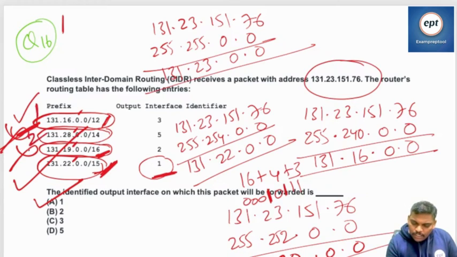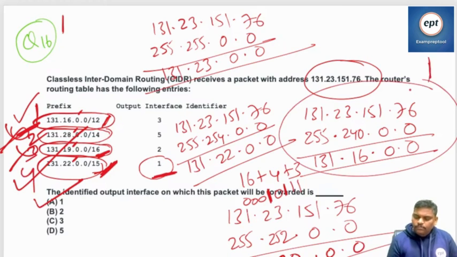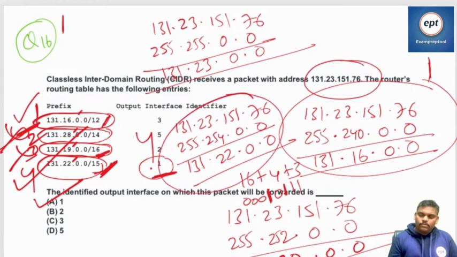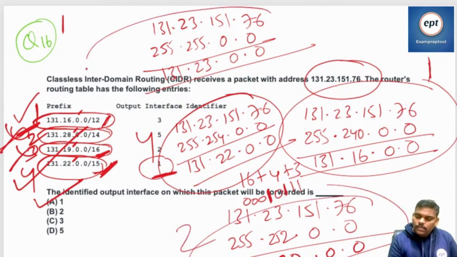It is the 2, it is the 3, it is the 4. 1, this is 4, I think. This may be 2, this is 3. So 2, 3 fail, 1, 4 pass. But the one which contains more ones is the fourth one. Fourth one means interface 1. Careful. Interface 1. Answer is A.